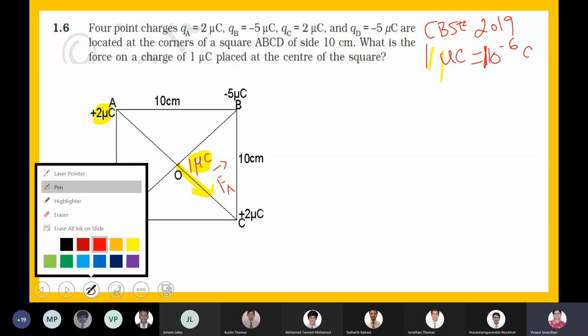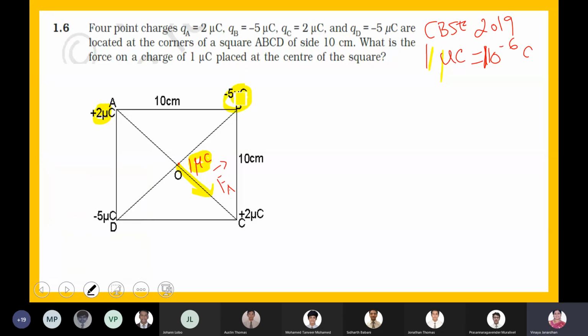Now let me consider the charge placed at point B. This is going to exert a force on the charge placed at point O, that is 1 microcoulomb. Minus 5 microcoulomb is exerting a force on 1 microcoulomb. Is this a force of attraction or repulsion, Dheeraj? I'm taking one charge at a time, then we'll see the net charge.